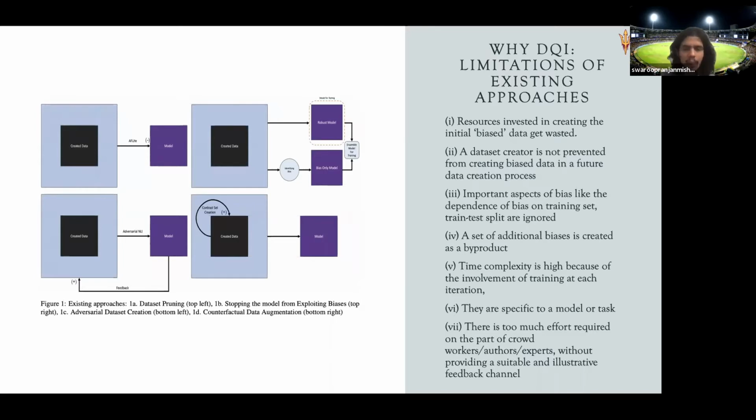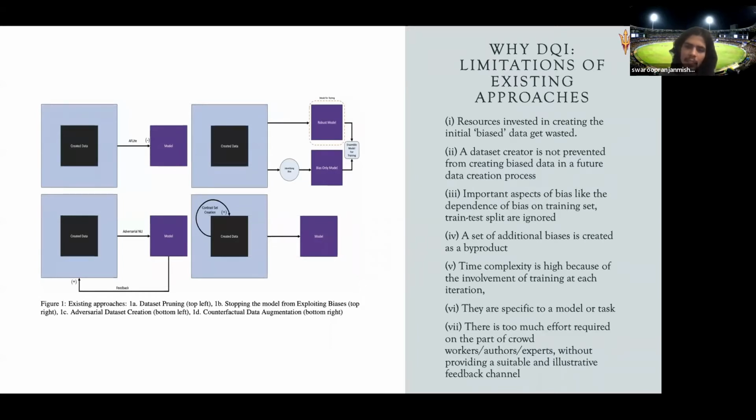This work says they have 7 limitations in total. For example, the first one is that the resources invested in creating the initial biased data get wasted, because A-Flight deletes it post creation. We have 550K examples in SNLI, and they reduced it from 550K to around 92K or something like that. But that's post creation, right? If you delete, the amount of resources and time spent in creating the data got wasted, and that's a problem.